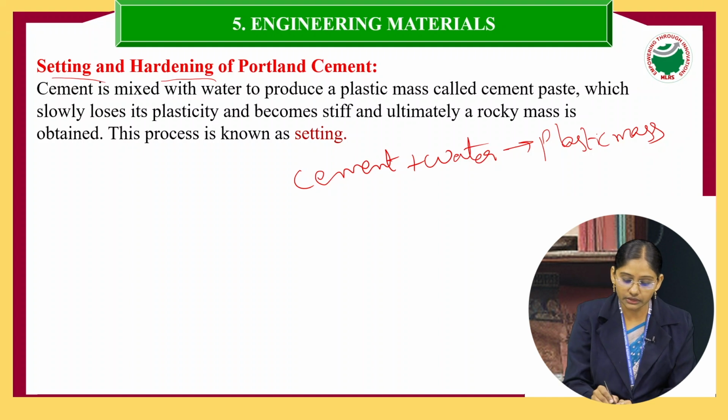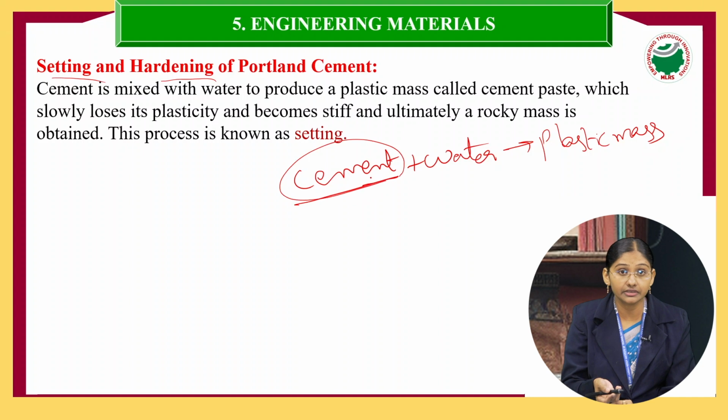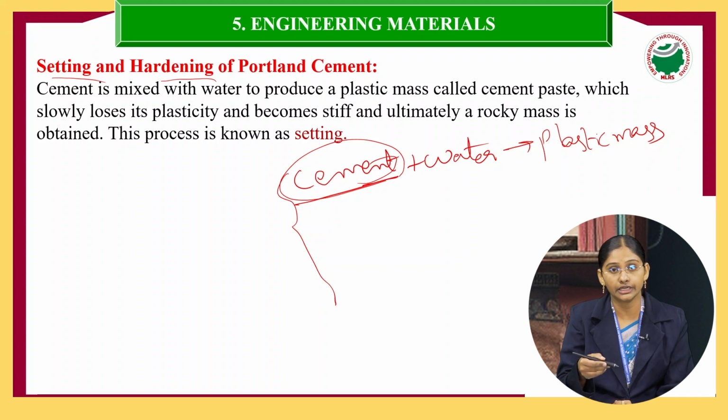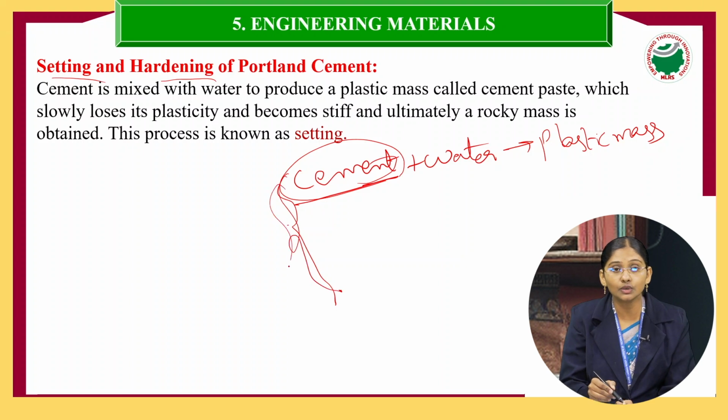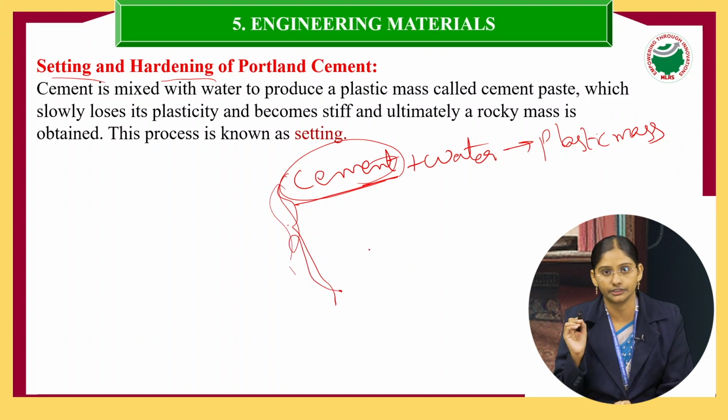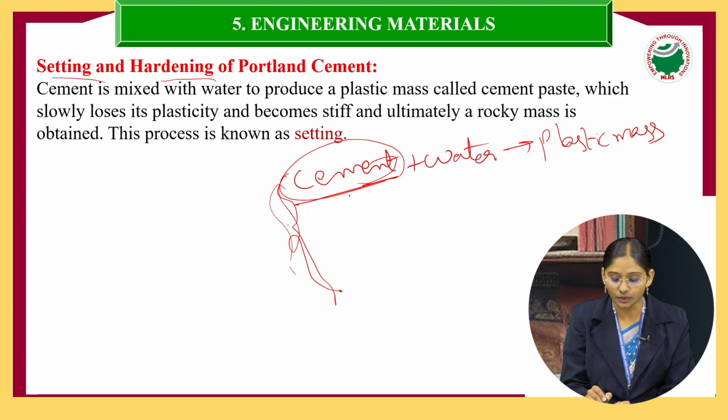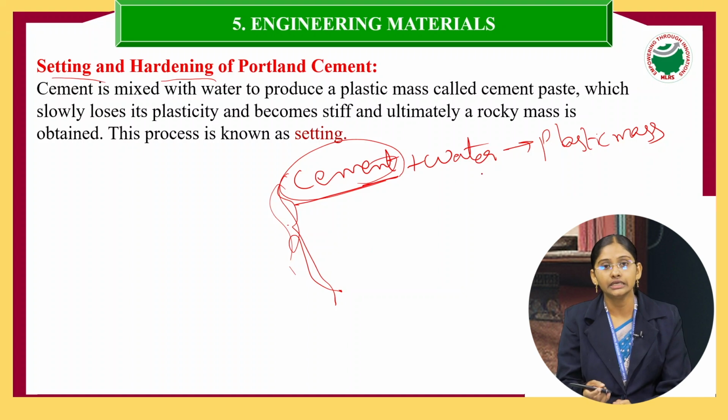Here we have written the word cement, but cement in this sense contains the total composition, like CaO, Al2O3, SiO2, Fe2O3. How this total composition reacts with water, we will discuss one by one, the chemical reactions in the setting process.